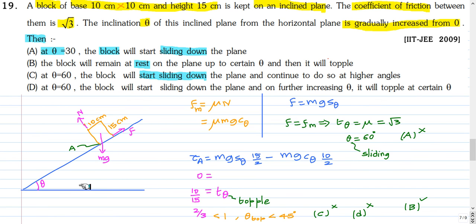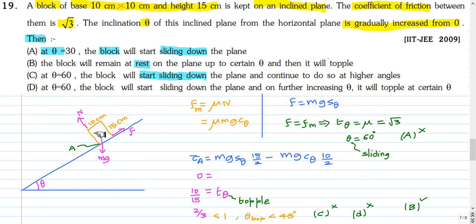So only when the angle of inclination of this plane is increased to 60 degrees, it will start sliding down. Now we have to figure out whether it will remain like that without toppling at this angle. For the toppling to occur, there should be a net torque in the anti-clockwise direction about this point A. When it is about to topple, the contact between this block and the plane will be at this point A only. So the normal reaction when it's just about to topple will pass through this point A as shown here. So when it's just about to topple, the net torque,